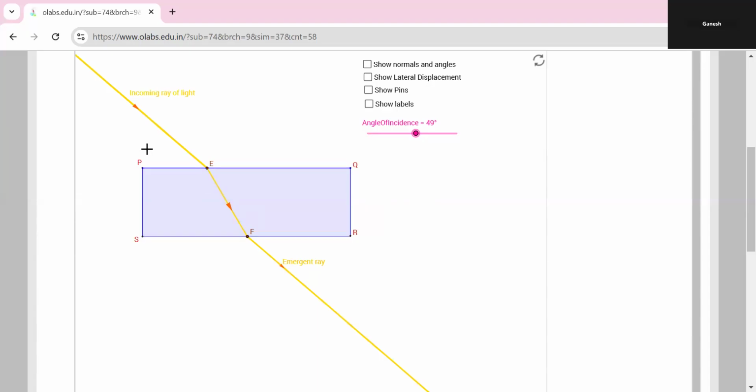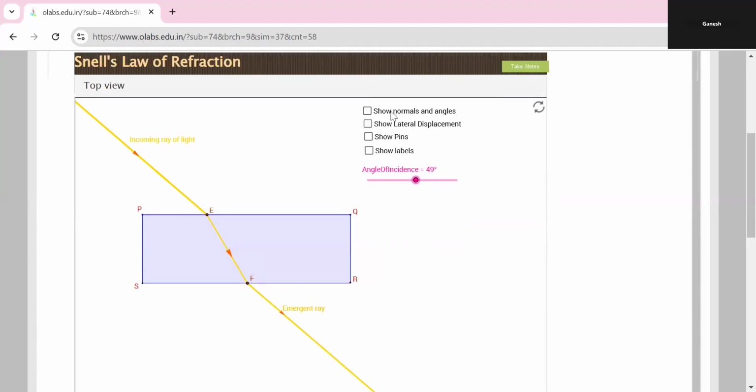So the incident ray and the emergent ray show the normal angles, and these are all the same: 49 only. The angle of the incoming ray is 49 and the angle of the emergent ray is also 49. But inside the glass bowl it differs. Only this part is bent. How it passes is the concept of Snell's law.